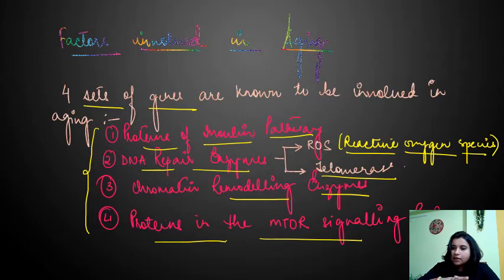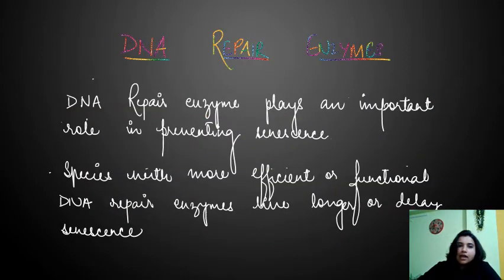So the factors that play a role in aging are your DNA repair enzymes, chromatin remodeling enzymes, proteins of the insulin pathway, and proteins in the mTOR signaling. If they undergo certain changes, then this leads to your aging process, right? Coming to your DNA repair enzymes, this is only the basics, not in detail.